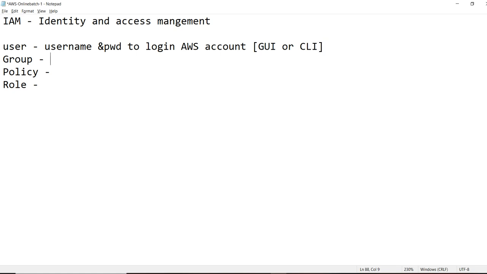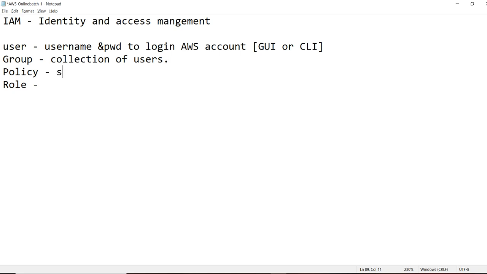In the same way, a group is nothing but a collection of users, and we can manage permissions for the group. Instead of giving individual users permission, we give the permission or policy directly to a group and add the users to that group. Then whatever policies or permissions are applied to that group are applicable to all the users who belong to the group.